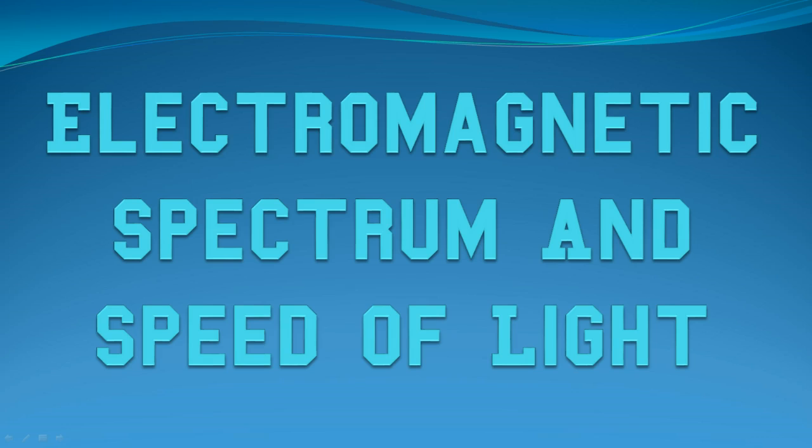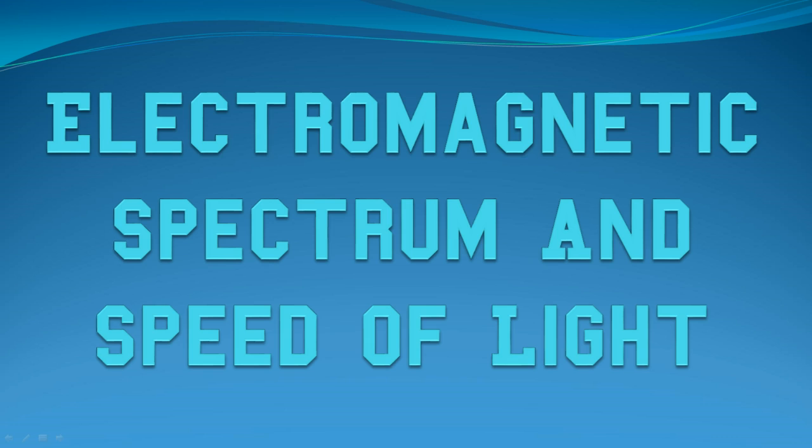When we talk about light, we don't just talk about sunlight. Light comes from many sources and takes many different forms. In fact, many forms that you see every day, you didn't even realize were light. Light exists on an entire spectrum called the electromagnetic spectrum.